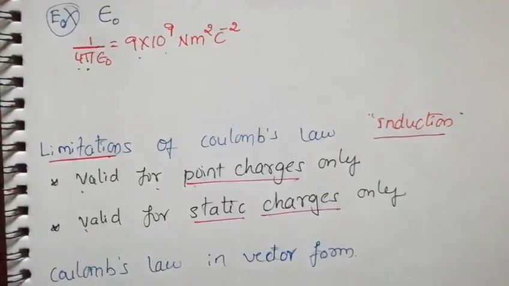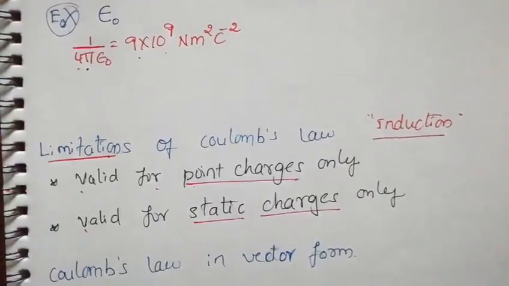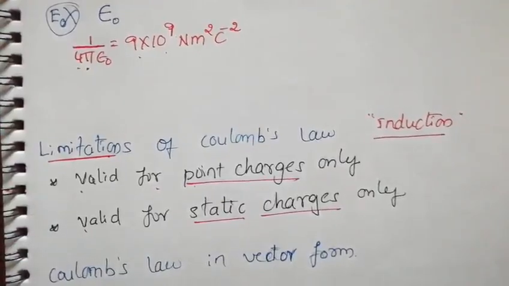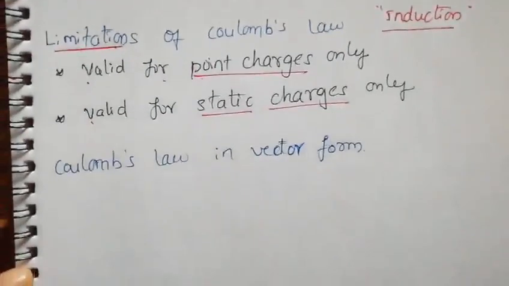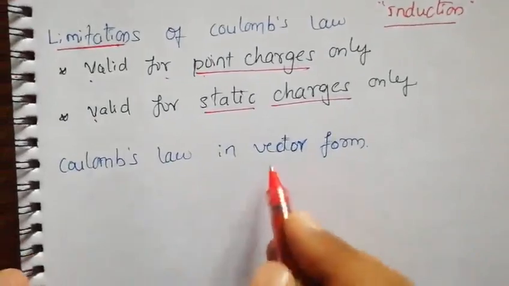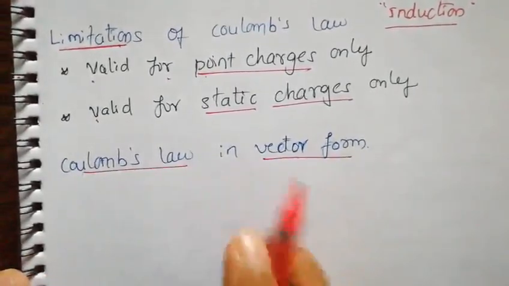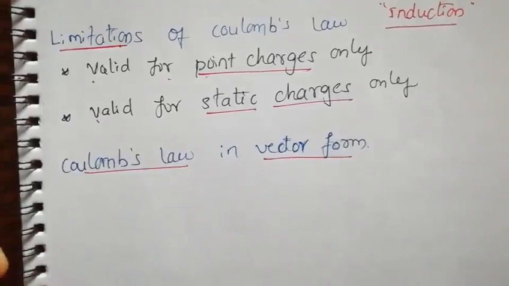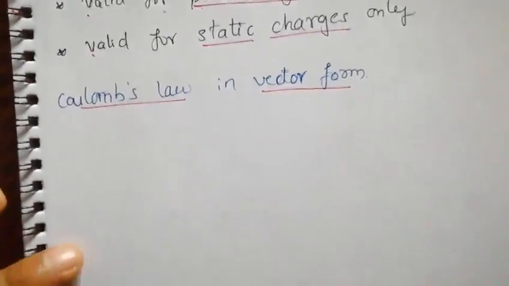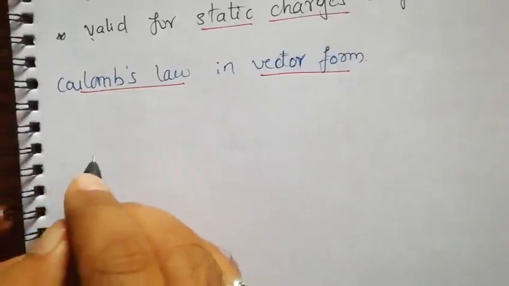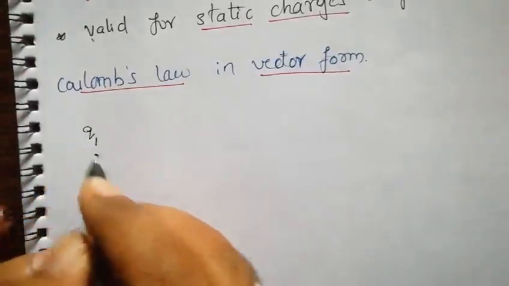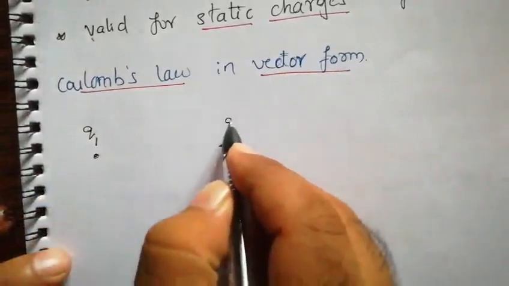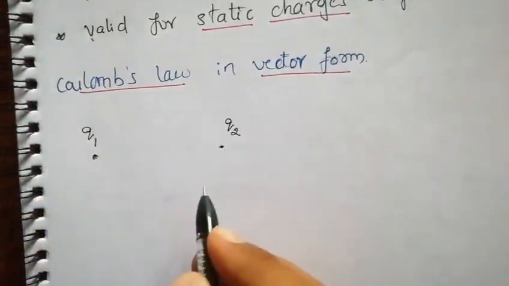Next, since the force we discussed is a vector quantity, let us indicate Coulomb's law in vector notation. The next topic, children, is Coulomb's law in vector form, which we are going to discuss now. In order to discuss it, let us consider two charges, simply Q1 and Q2. These are the two charges we considered.